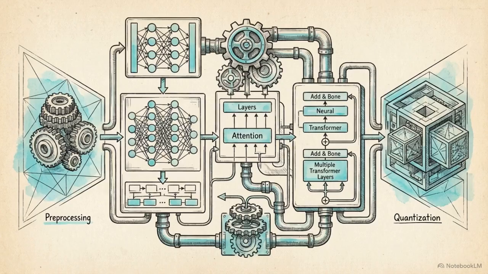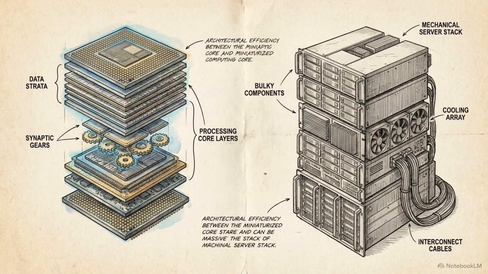We are going to reverse engineer a small language model from the ground up, starting with raw data preprocessing and ending with post-training physical compression. Mathematical efficiency and optimized data pipelines generate intelligence that rivals much larger systems.